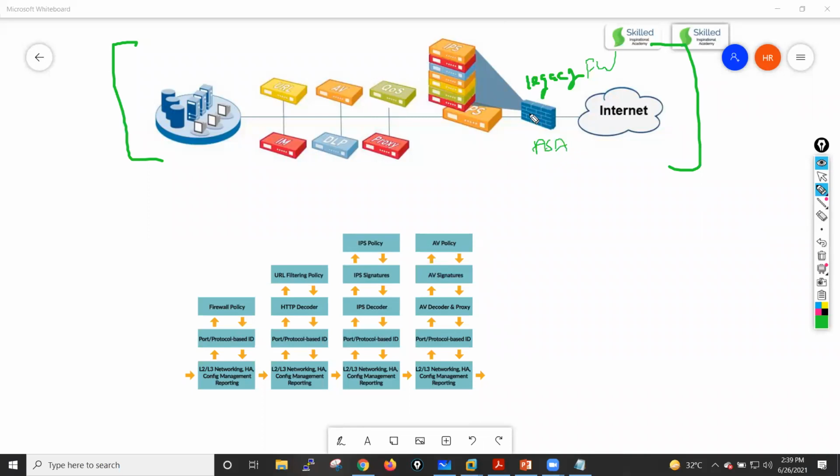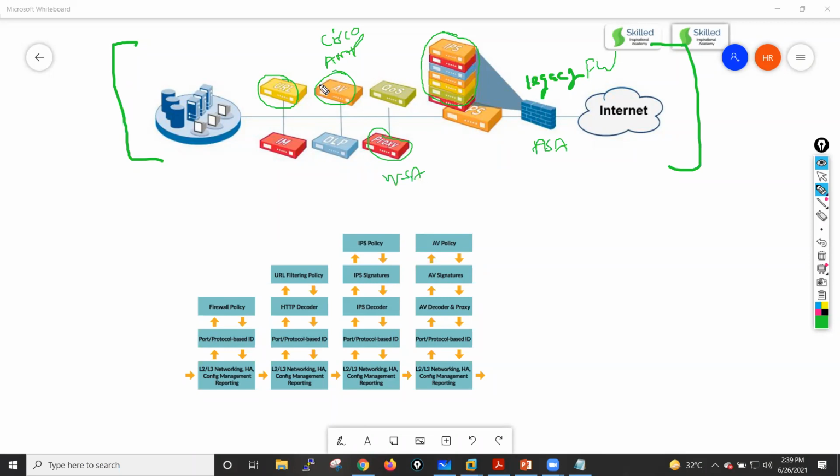Now, if you need IPS functionality, in that case you are just putting one IPS box here, guys. You are installing one IPS box. Let's say you want antivirus and malware protection. In that case, you have to go with the AMP solution in Cisco. Let's say you need a URL filtering feature and a proxy feature in your network. In that case, you have to go with a WSA device.